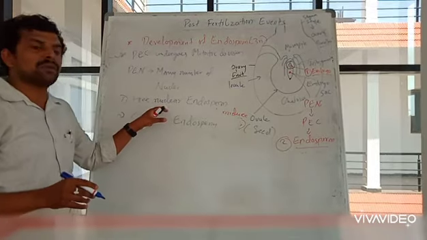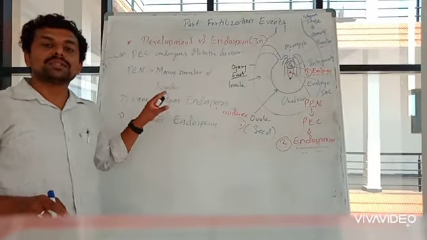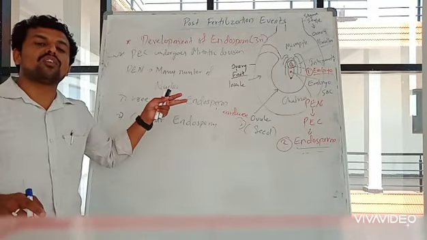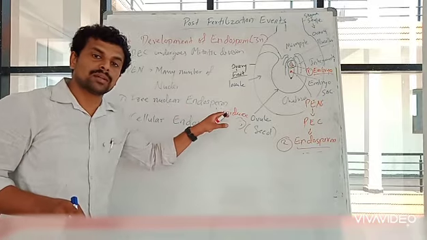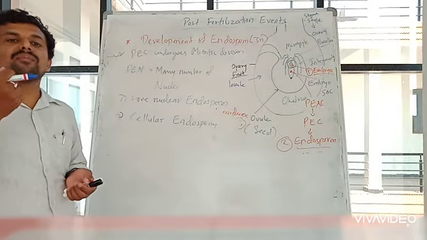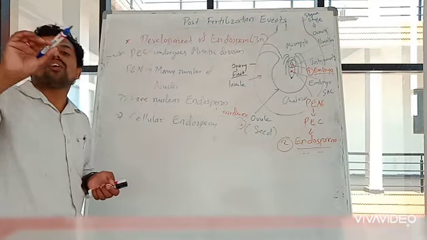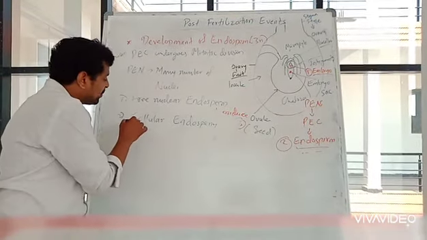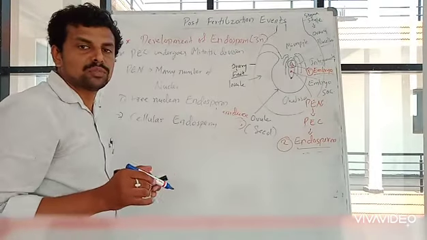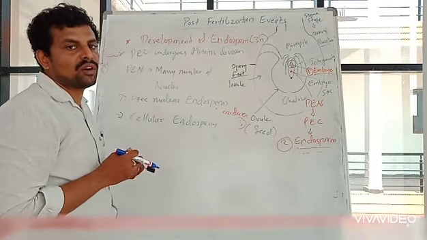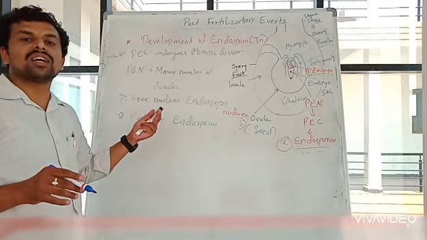Okay, so initially what happens? Only nuclei will be doubling. That kind of doubling happens in the endosperm. That endosperm, what will we call it? It is called free nuclear endosperm. After several number of divisions, the cell wall formation will take place. So that kind of endosperm is known as cellular endosperm. Generally, two kinds of endosperm will be formed. One is free nuclear endosperm and the second one is cellular endosperm.